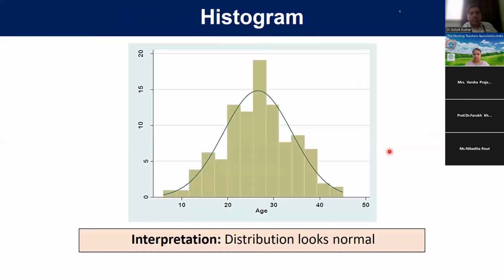Then this is a normal distribution. You can see here it is an age variable. This is the frequency, 0, 5, 10, 15, 20. How many percent of the participants have this much age? And when we check this distribution or histogram of age, it is coming approximately normally distributed. Okay.